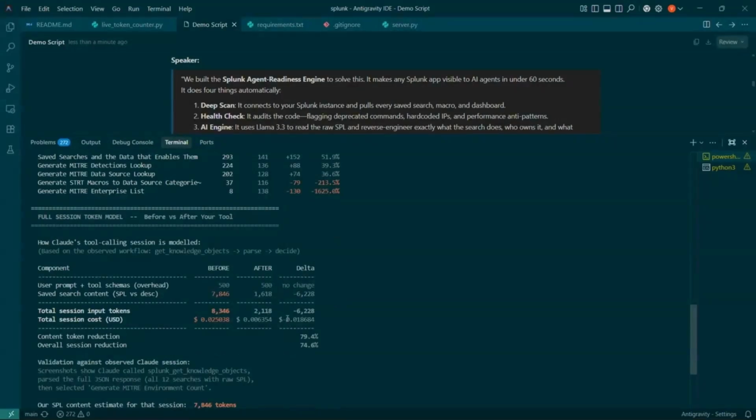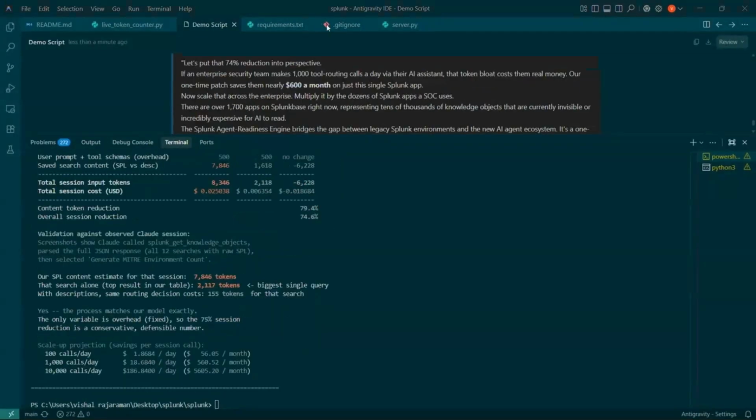We are approximating around 75% token reduction after using our tool for calling the correct saved search.